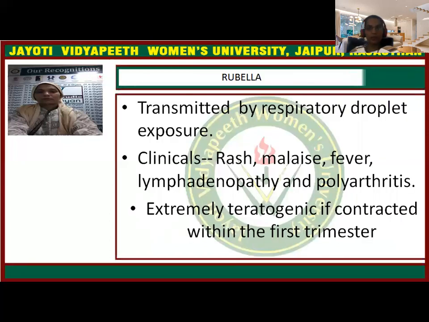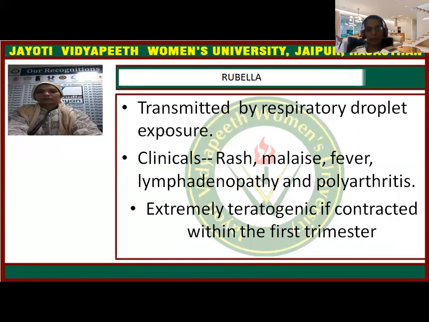Next one is rubella. Rubella is caused by the rubella virus, and you all know the MMR vaccine: measles, mumps, rubella. This is preventive for rubella and has to be taken by the mother before pregnancy also, so that there will not be a risk of rubella infection to the fetus. It is transmitted by respiratory droplet, so by sneezing and coughing it gets transmitted to the other person.